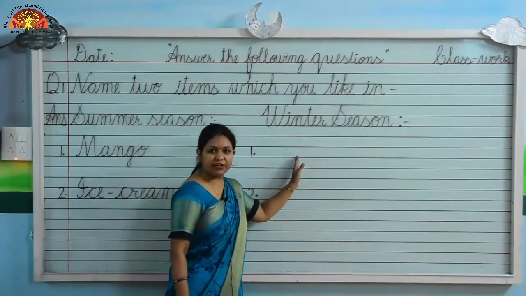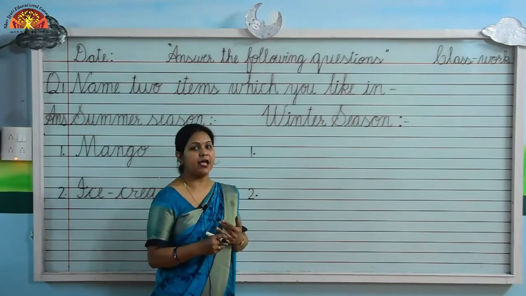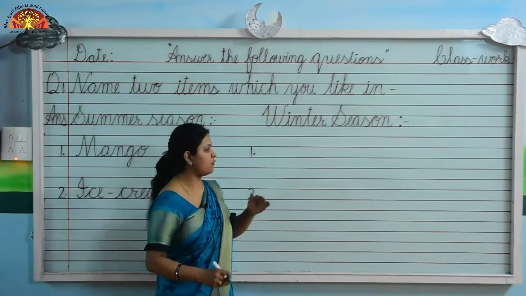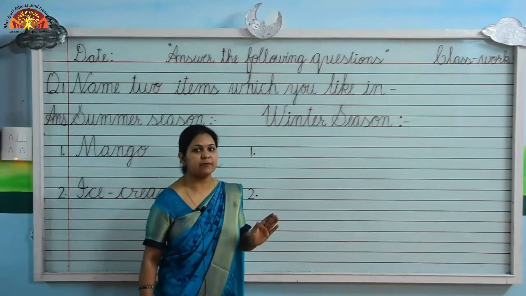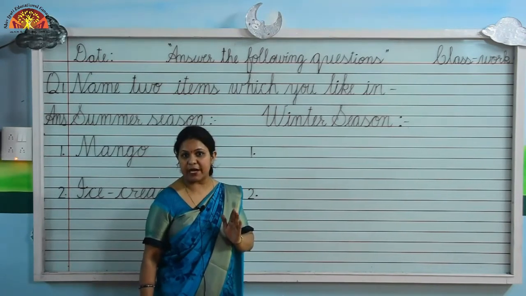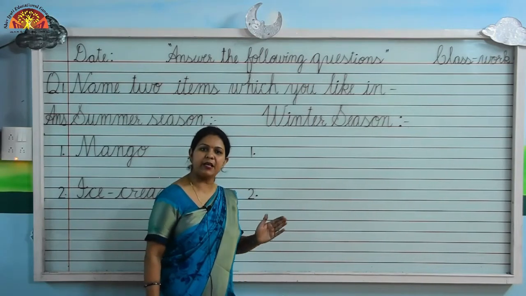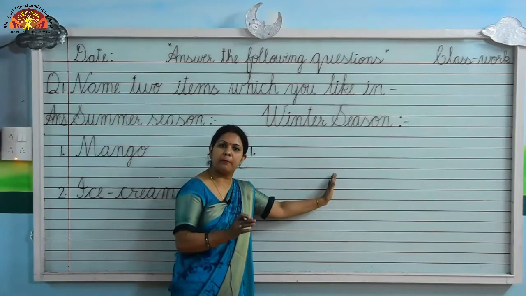Kids, what do we like in winter season? We like hot items like hot milk and hot soup. So we will write here hot milk and hot soup. What is the spelling of hot? H-O-T, hot. What is the spelling of milk? M-I-L-K, milk. So we will write here the spelling of hot milk.